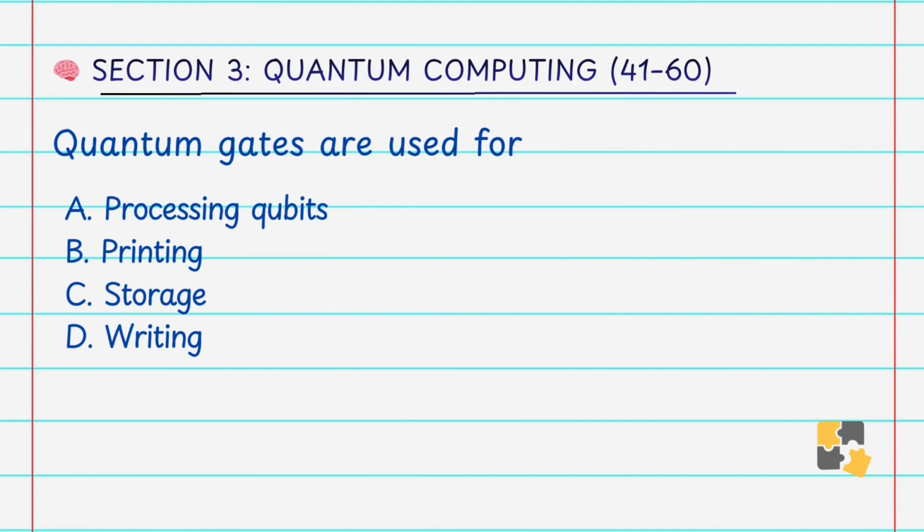Quantum gates are used for A. Processing qubits, B. Printing, C. Storage, D. Writing. Answer is A. Processing qubits. Quantum gates manipulate qubits. That's why quantum gates are used for processing qubits.